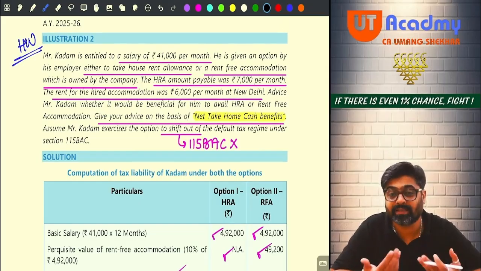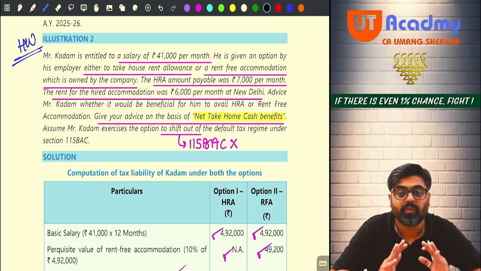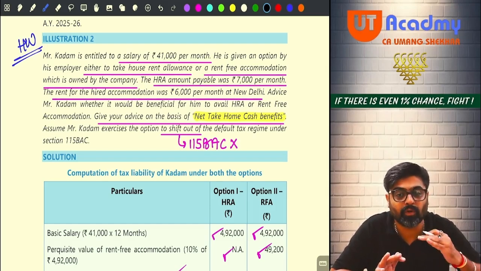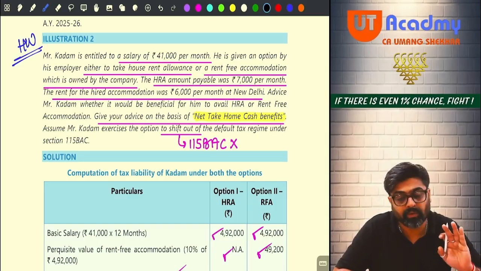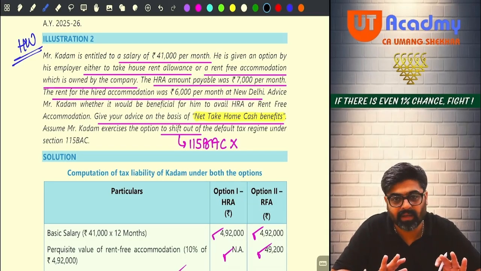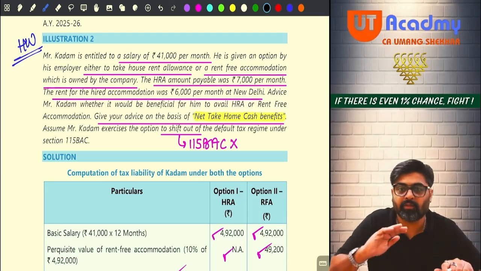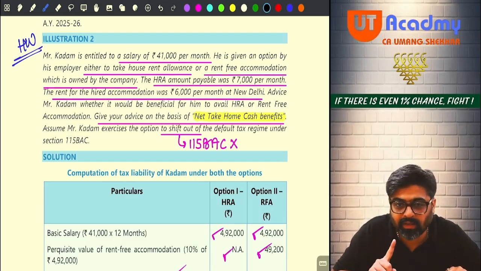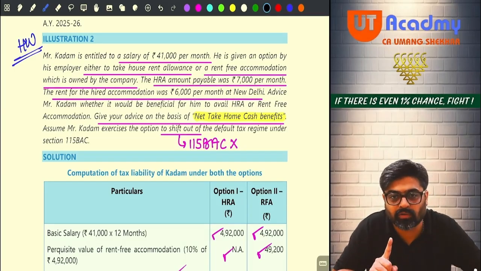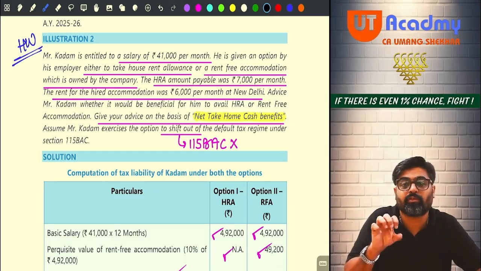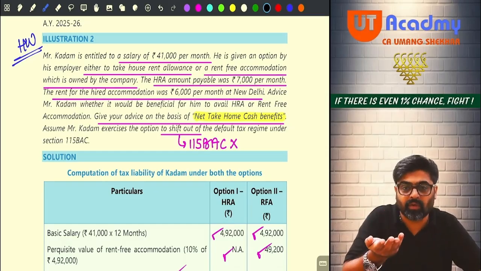Meaning that this HRA will be given, and out of that HRA he is going to pay rent of rupees 6,000 at New Delhi. So if HRA is not given, he is going to get RFUA at New Delhi only. New Delhi is a place where the population as per 2011 census is more than 40 lakhs, and there the employer is having his own accommodation which he is giving you rent free.